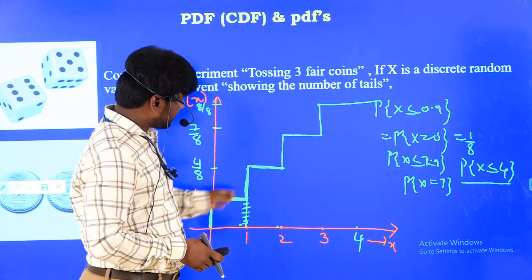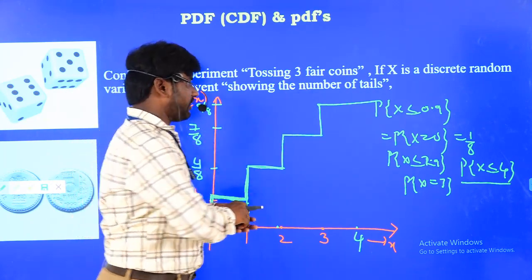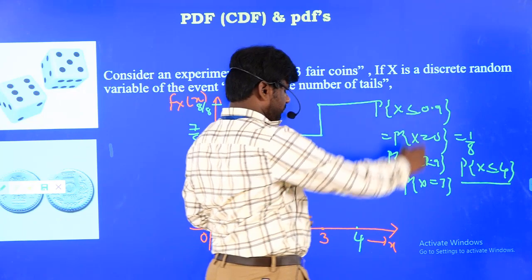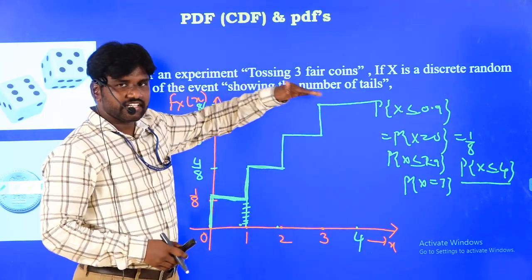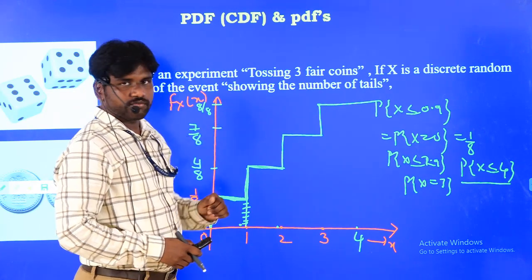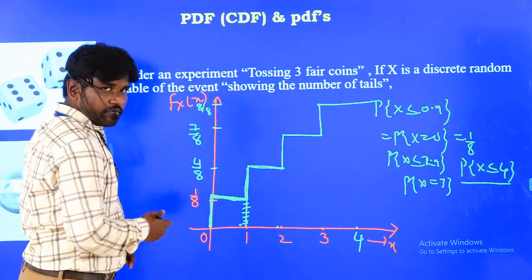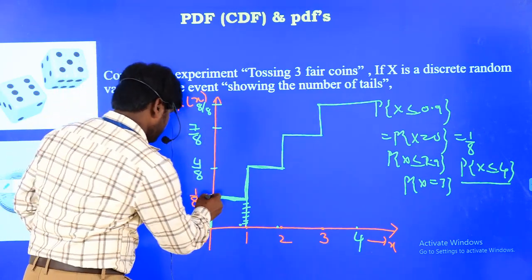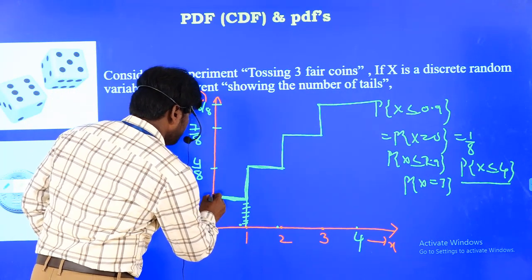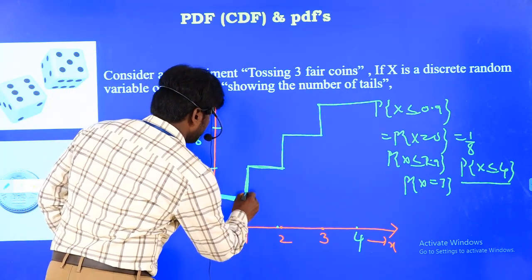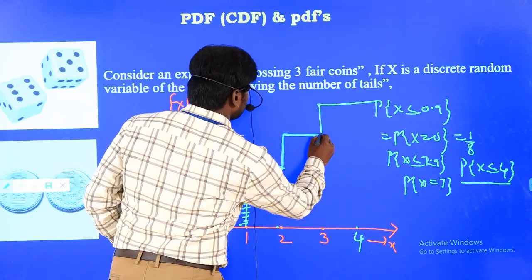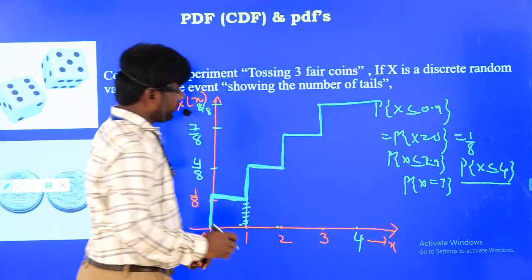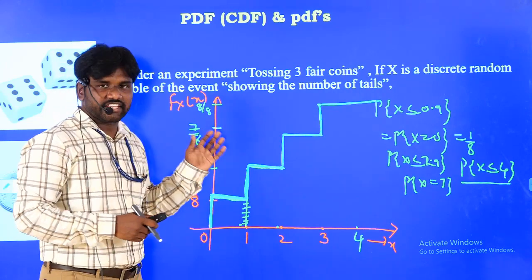So this graph never ends, the last value keeps on going along the x values. The final value for any distribution function is 1. My final graph starts here, goes like this, and after that goes like this, and again. So now we can say that this is a staircase.